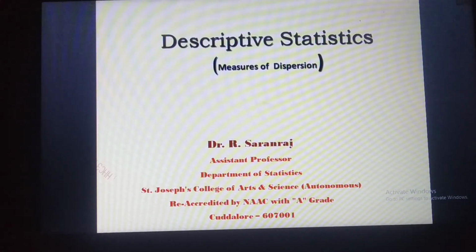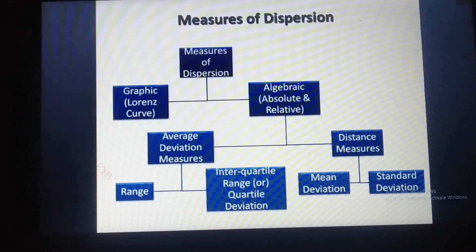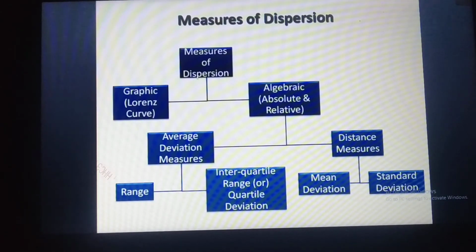Today's class: Descriptive Statistics, Measures of Dispersion. Measures of dispersion. Dispersion is the measure of the variation among the items or observations. Dispersion is the measure of the extent to which the individual items vary.